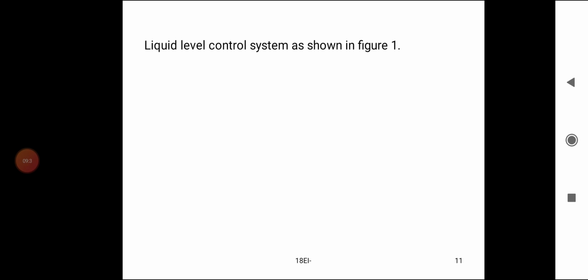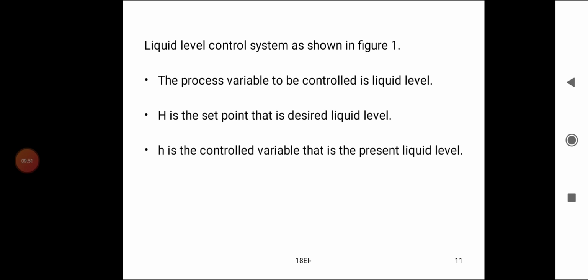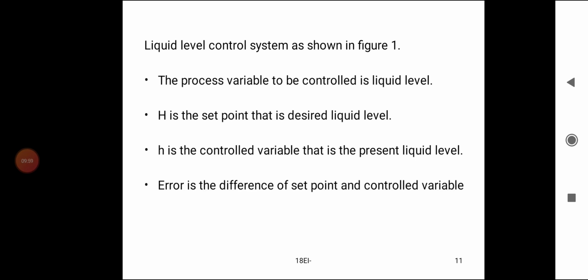Liquid level control system, as shown in the figure. The process variable to be controlled is the liquid level. H is the set point, that is the desired liquid level. Small h is the controlled variable, that is the present liquid level. Error is the difference of set point and controlled variable.